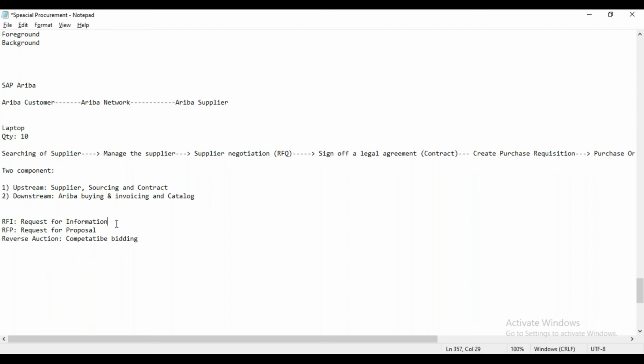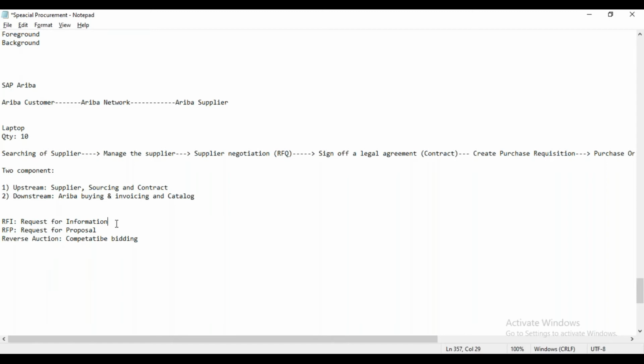So what you will do, you will search for the particular supplier and collect the information about the product, like what is the detailed description of the product, how the supplier will supply the product, and by what method. They will say they will send by road or by air or sea, whatever. That means in that case, we require that information about the product and about the supplier as well.